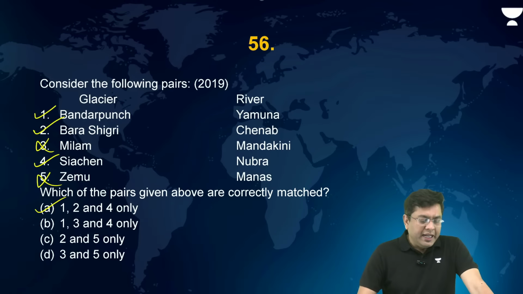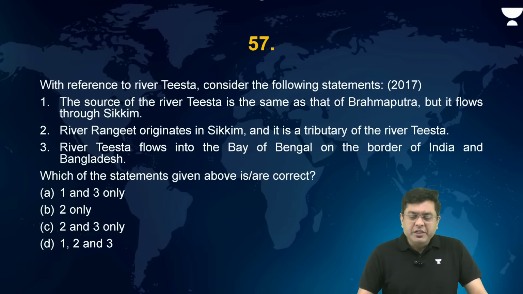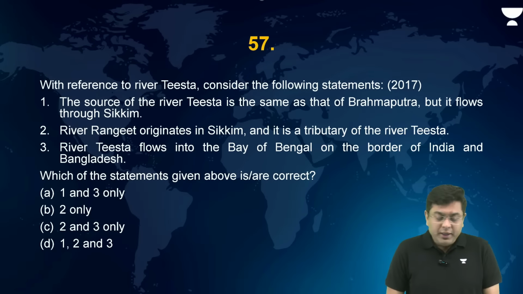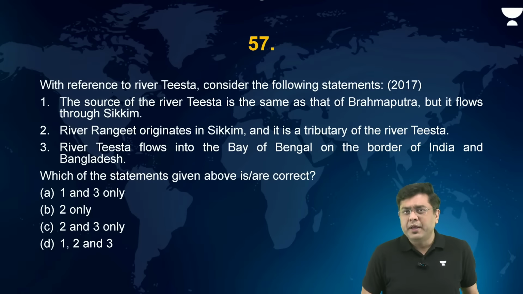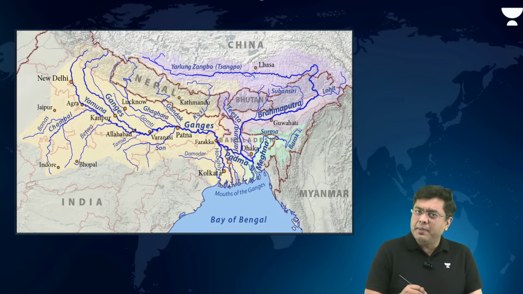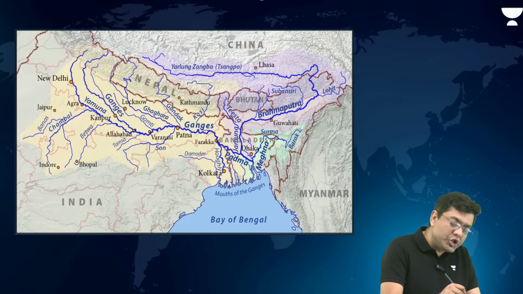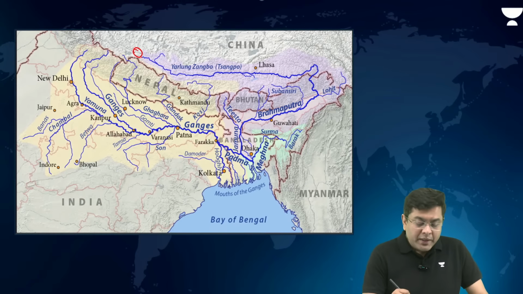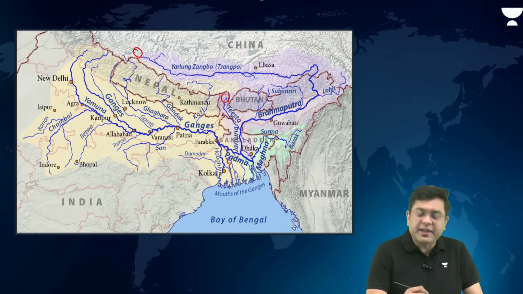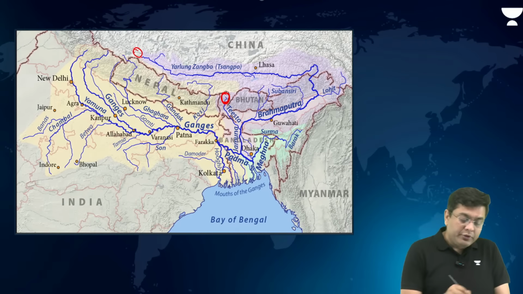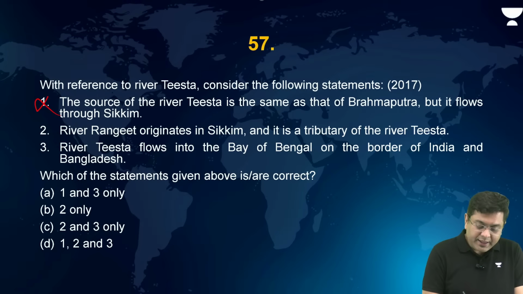Now then, with reference to river Tista, Tista is always in the news owing to the Indo-Bangladesh conflict and the issues associated. The source of river Tista is the same as that of Brahmaputra, but it flows through Sikkim. Is the source of river Tista and Brahmaputra the same? Brahmaputra originates from the region of the Chemayungdung Glacier near Lake Mansarovar. Tista originates from the region of Sikkim, one of the larger rivers of Sikkim. So this is incorrect. 1 is incorrect.